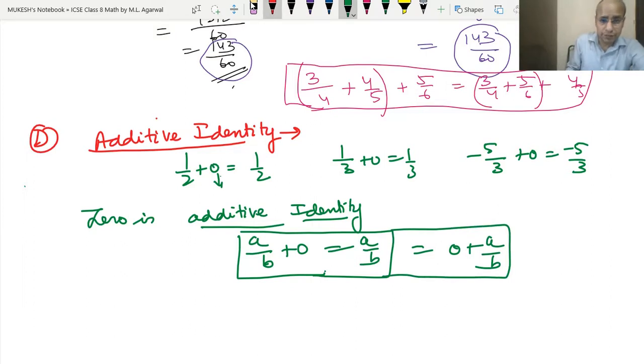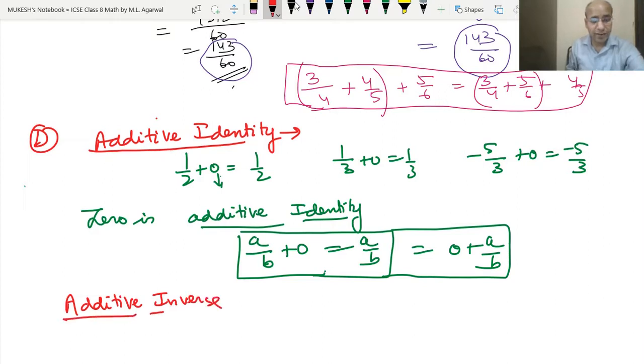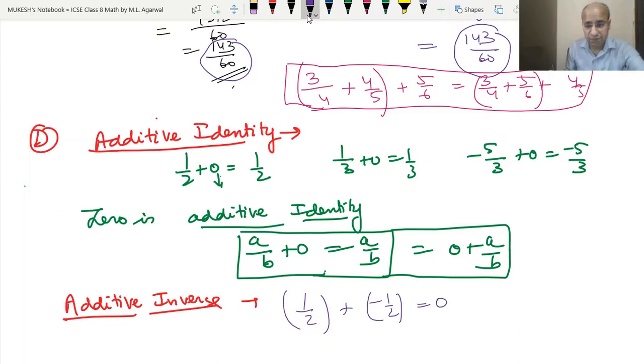Now comes the additive inverse. Additive inverse means we are finding the inverse of a number such that when we add both the inverse and the original number, we get 0. That is called the additive inverse. If we add 1 upon 2 with minus 1 upon 2, then what will we get? 0. In the same way, if we add 1 with minus 1, we get 0.